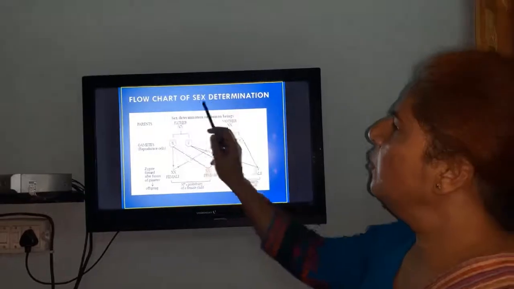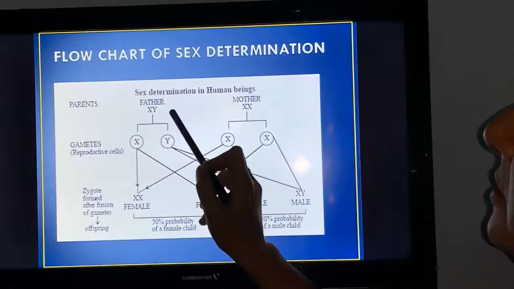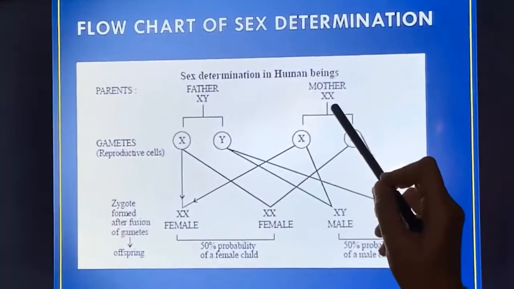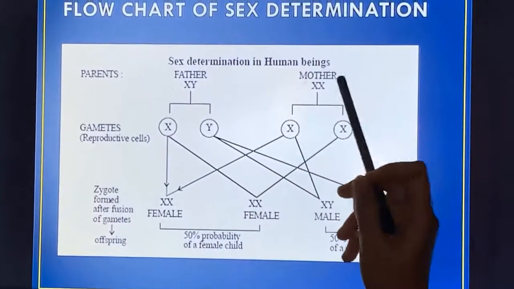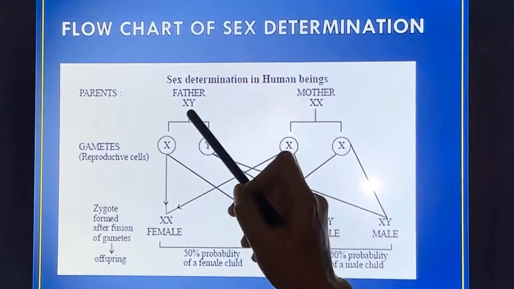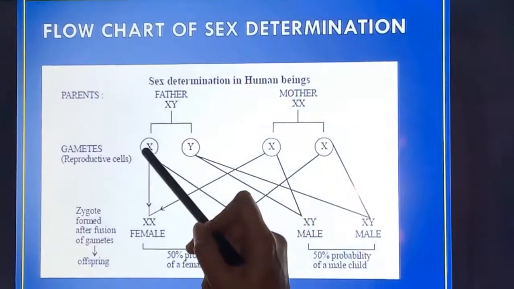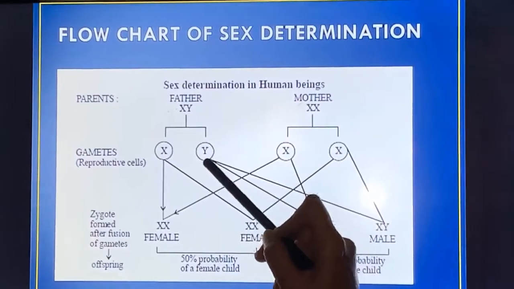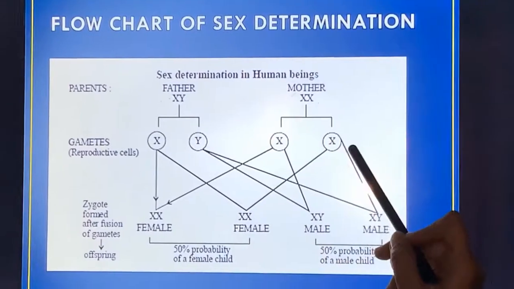Here we will study the flow chart for sex determination in human beings. The father's genetic constitution of the sex chromosome is XY and the mother's sex chromosome constitution is XX. As human beings have 23 pairs of chromosomes, the only difference is in the sex chromosome. The father has XY and the mother has XX. So in the gametes, one gamete of the father will have the X chromosome and the second gamete will have the Y chromosome, while in the case of the mother, both the gametes will have the X chromosome only.